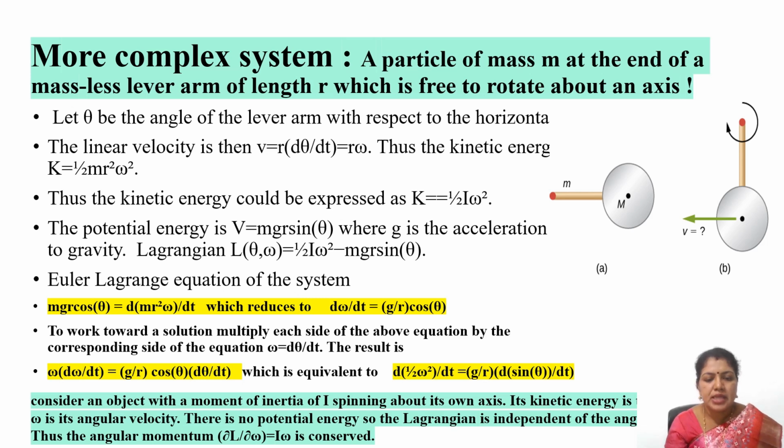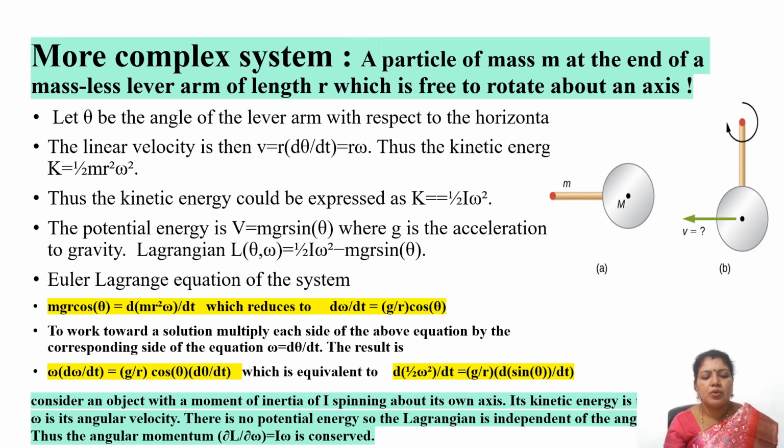So here we have theta and also omega. Omega is equal to d theta by dt, theta dot. So the Euler-Lagrange equation would be ∂L/∂theta is equal to d/dt of ∂L/∂theta dot. Upon doing the differentiation with respect to theta and theta dot, that is omega, we would end up with mgr cos theta is equal to d/dt of mr square omega. So d omega/dt would be equal to g by r cos theta. So we can get a solution from here by solving this first order equation.